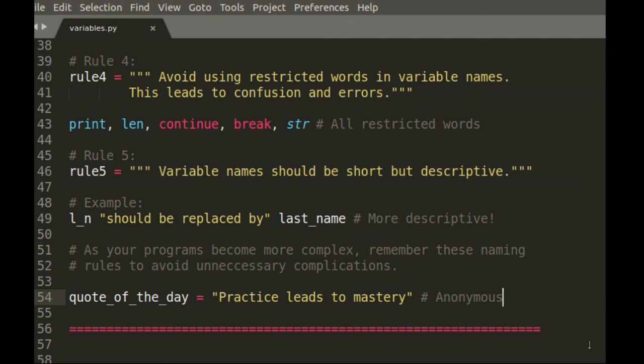Rule number 5. Variable names should be short but descriptive. For example, l_n should be replaced by something like last_name, so it's clear to the user what the variable is. As your programs become more complex, remember these naming rules to avoid unnecessary complications.